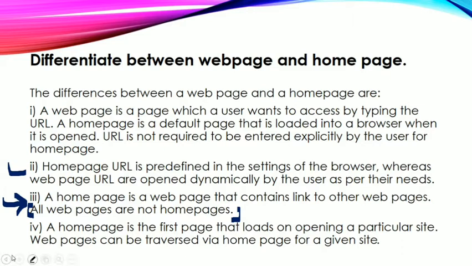The last point we have: a home page is the first page that loads on opening a particular website. So whenever you are opening a site, the page that appears first is our home page, whereas web pages can be transferred via the home page for a given site. It means we can simply open any web page by using the home page of a website. Got this much? So this is the difference between web page and home page. You can either write this one, or if you have written yours, that will be fine, but still read this question very carefully.